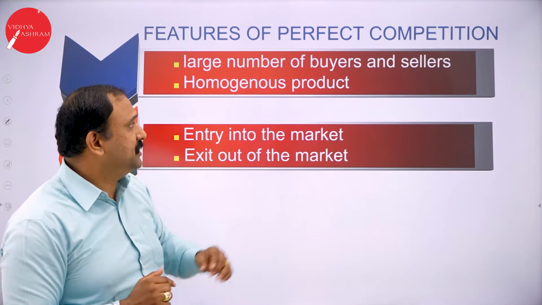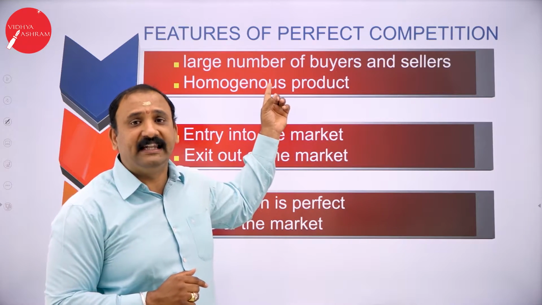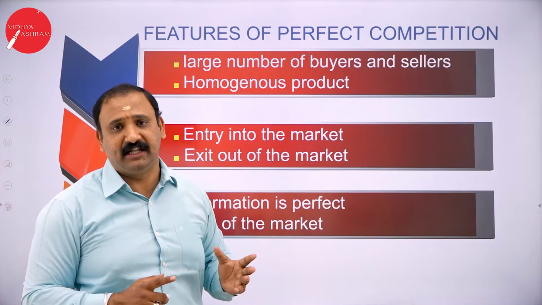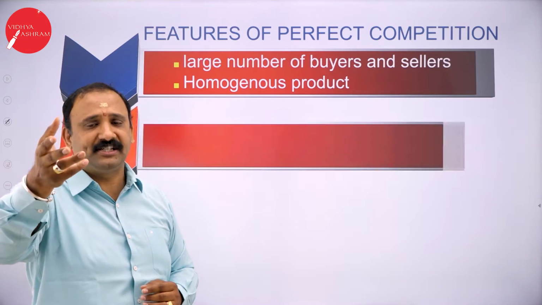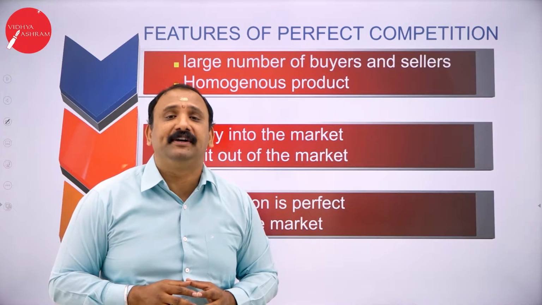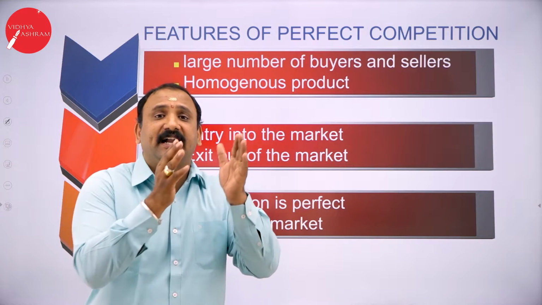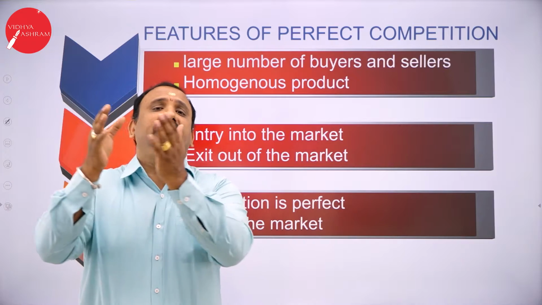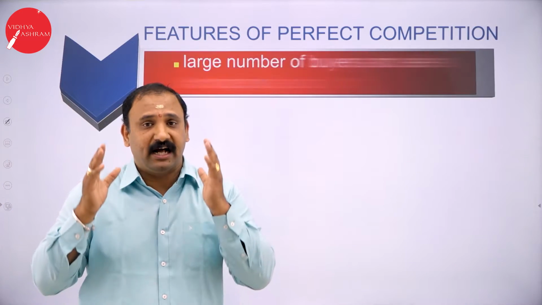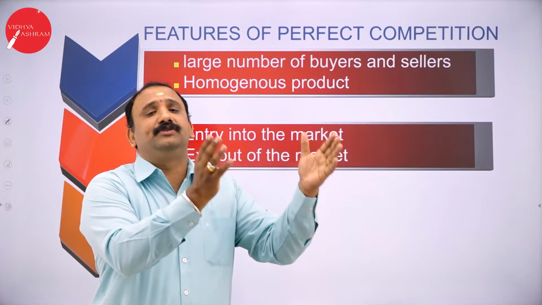In this situation, we are going to talk about the large number of buyers and sellers and a homogeneous product. Now, the moment I say large number of buyers and sellers, it means there are equal numbers of buyers and sellers. If there are 1,000 sellers, there are 1,000 buyers.